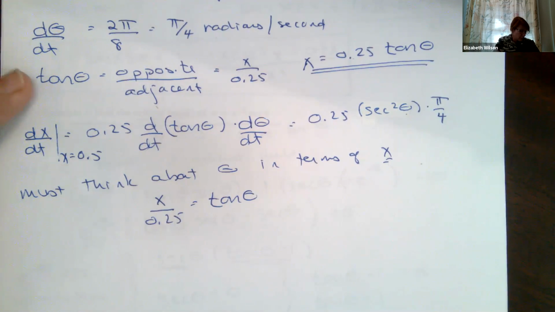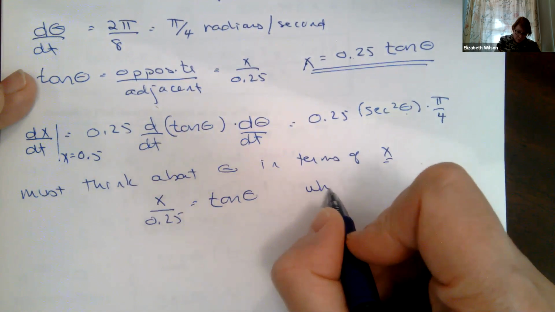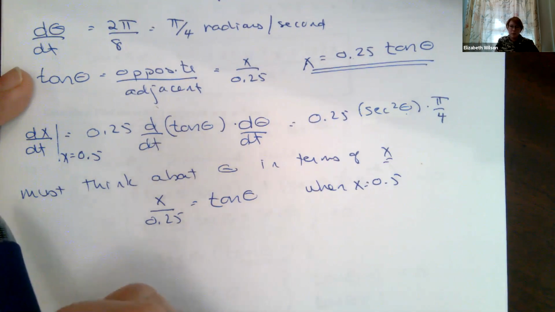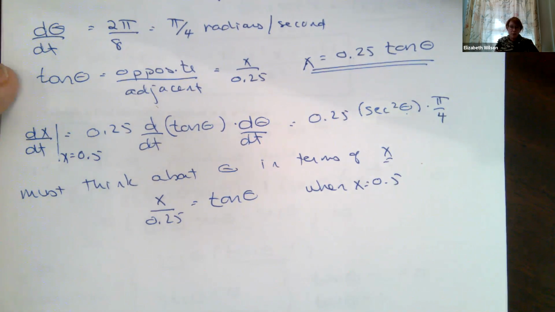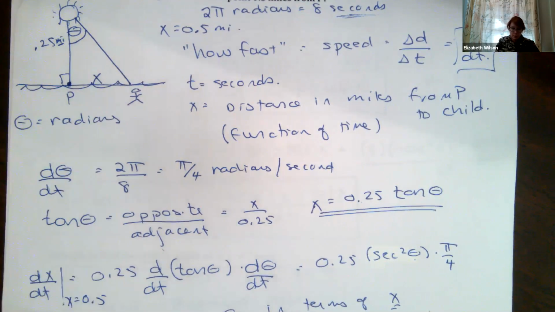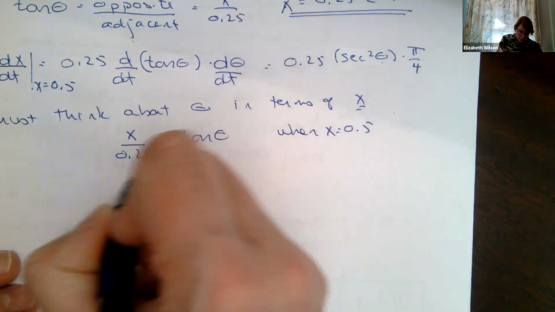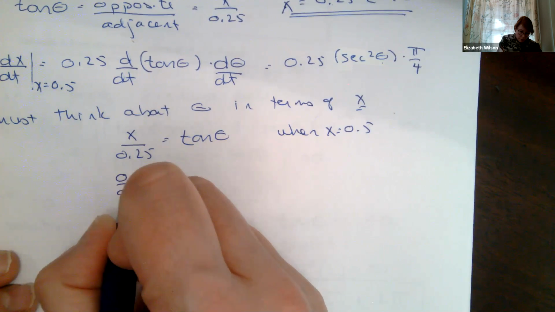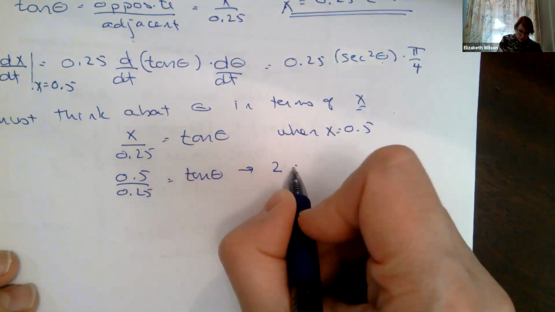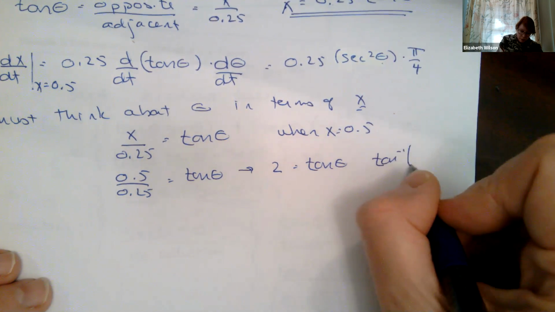Okay, which means x over, so when x is equal to 0.5, because that was what we were told at the beginning, when the beam is half a mile out. The beam is half a mile out. How fast is that child running to keep up with that beam of light? So when x equals 0.5, I get 0.5 over 0.25 equals tangent of theta, which is 2 equals tangent of theta. So I can go inverse tangent 2 equals theta.